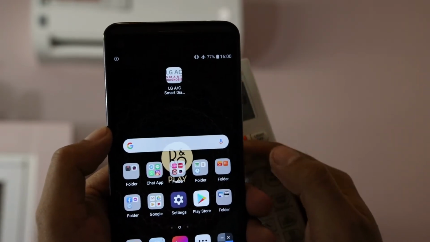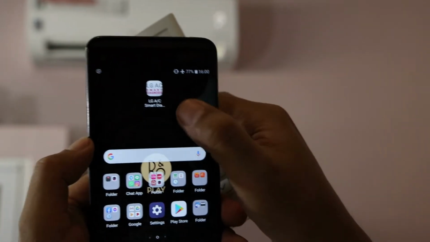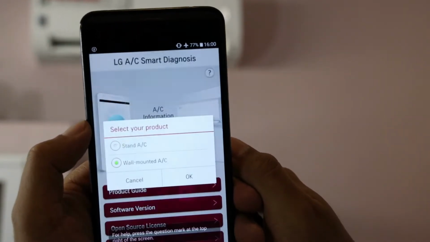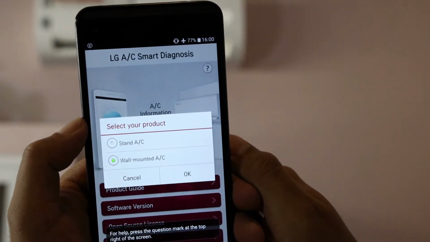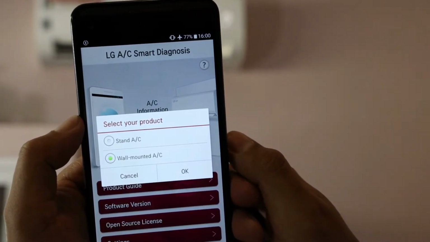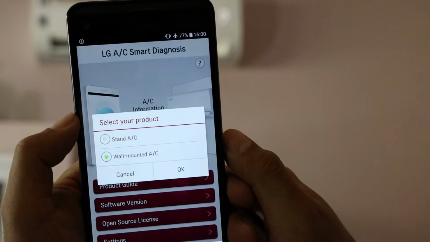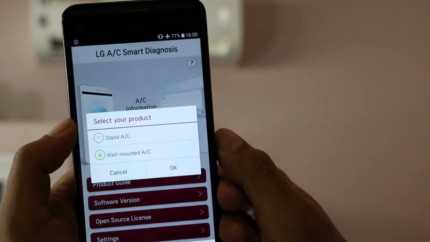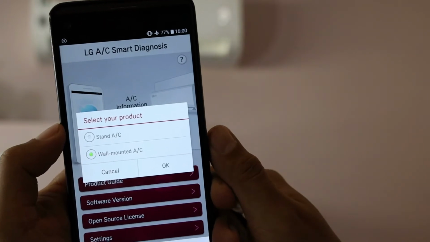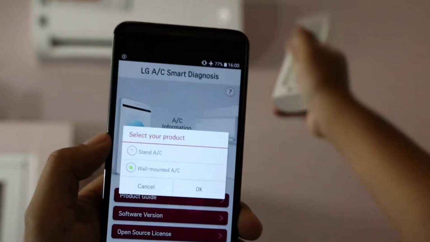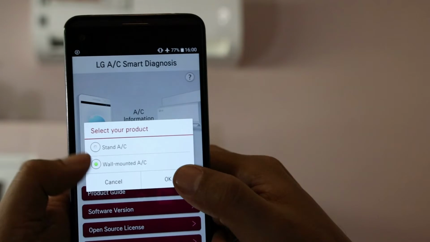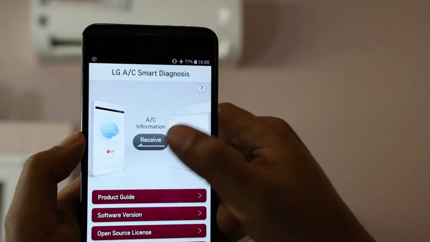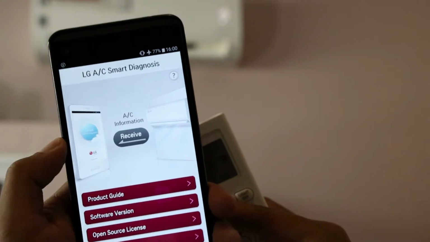Okay, so to start, we press on the app. Yes, this is the first page of the Smart Diagnosis app. So we have a stand AC and a wall mount AC. This aircon is a wall mount AC. We already connected, and okay, now we start how to connect.